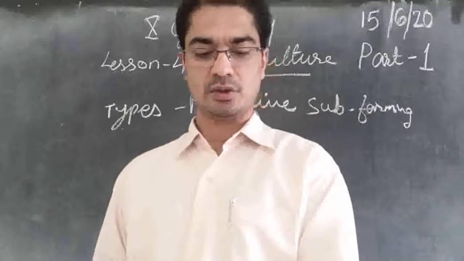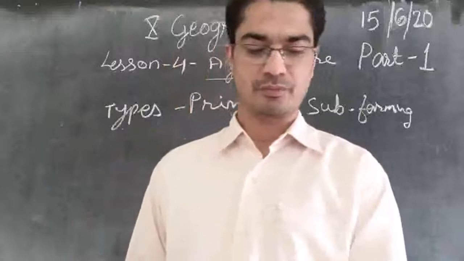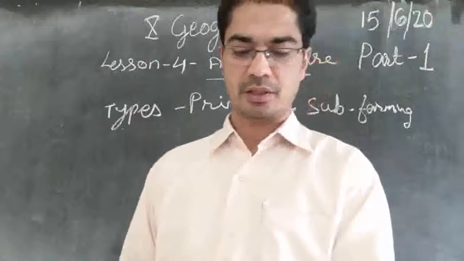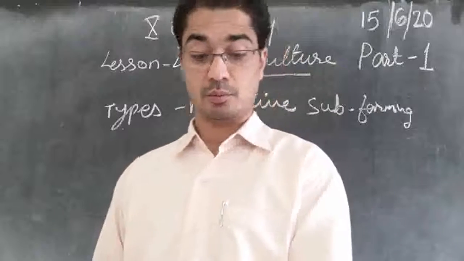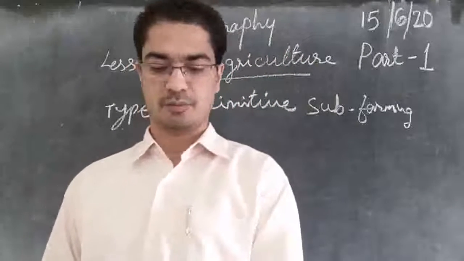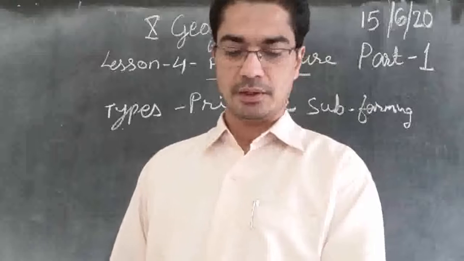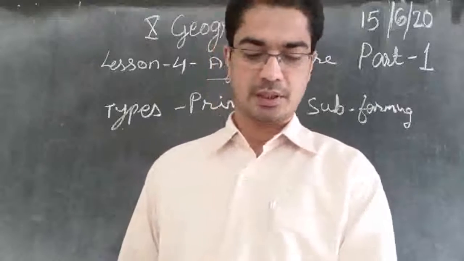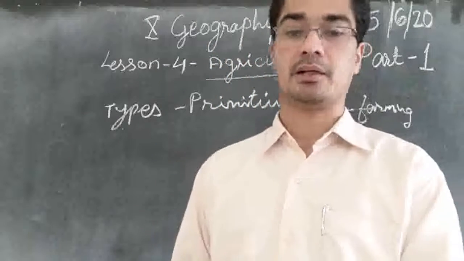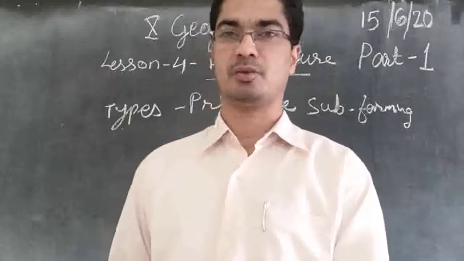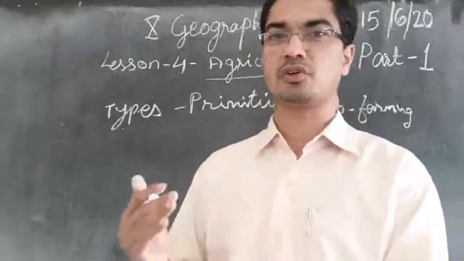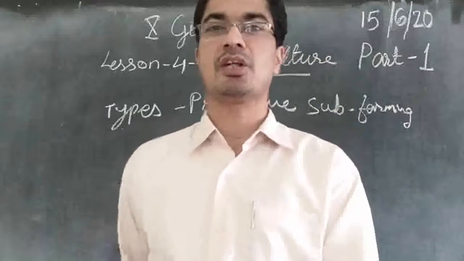In Brazil it is known as roca. In Central Africa it is known as masoli. In Indonesia it is known as ladang, and in Vietnam it is known as ray. So different countries are also following it, and they have got different names.